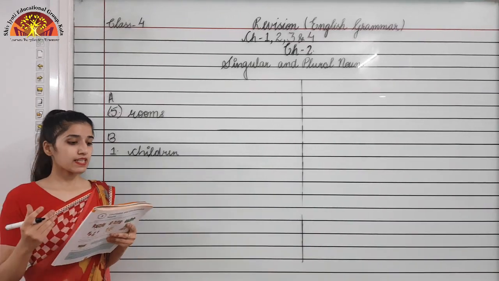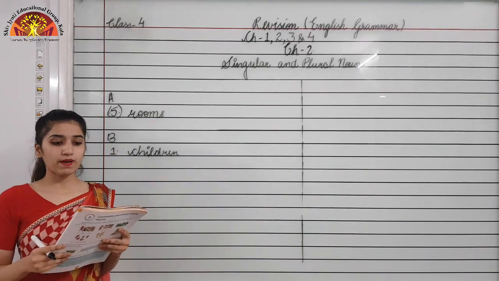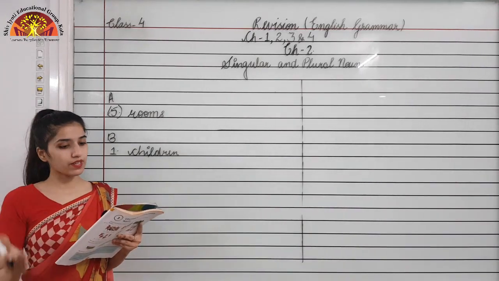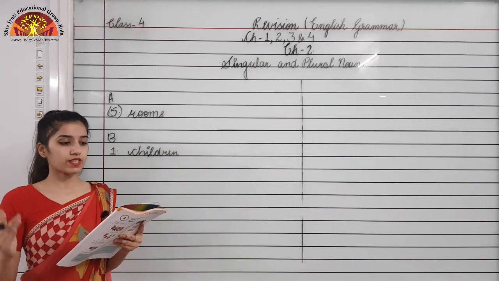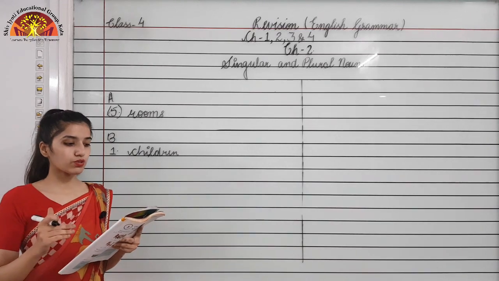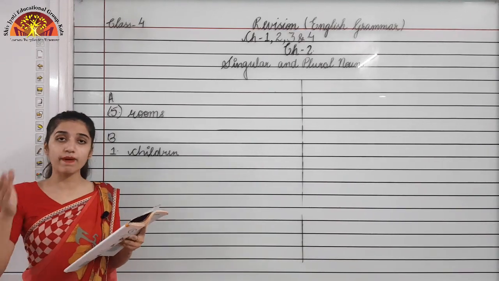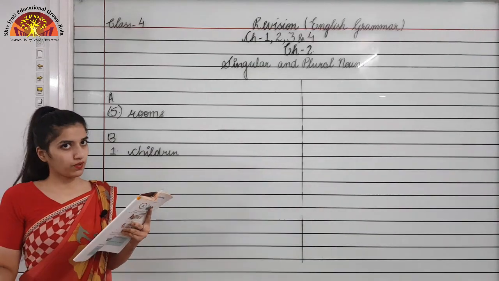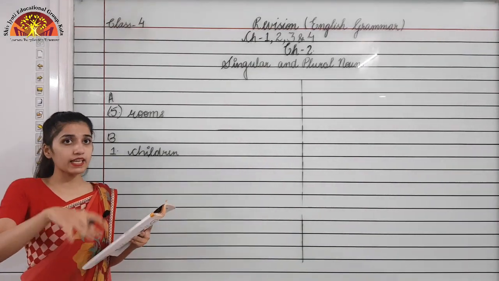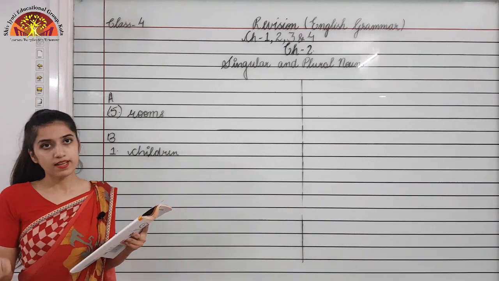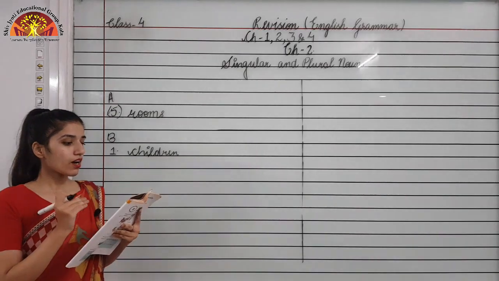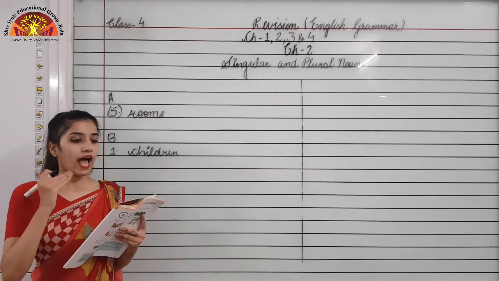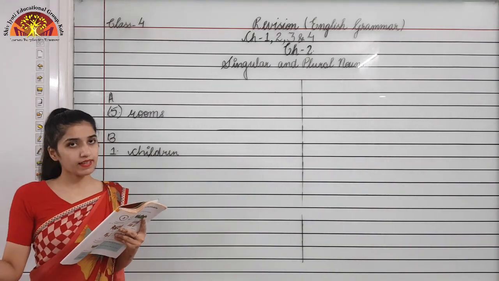Now moving to your next exercise, that is on page number 6. Rewrite the sentences by changing the nouns from plural to singular and make other necessary changes also. The plurals are already written and you have to change them into singular. The first sentence is: the shelves have many books on them.